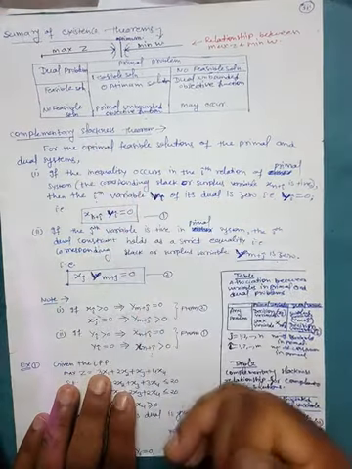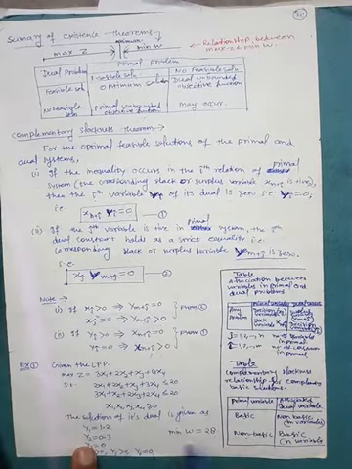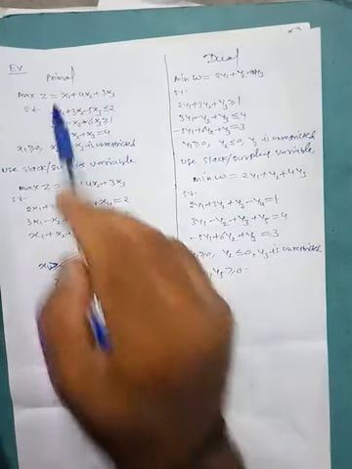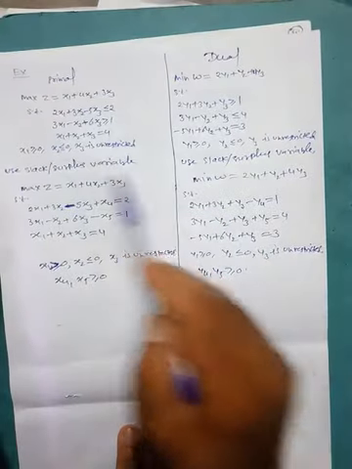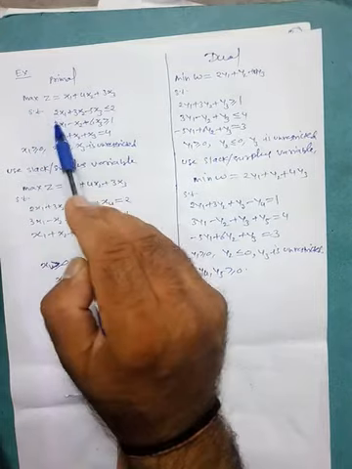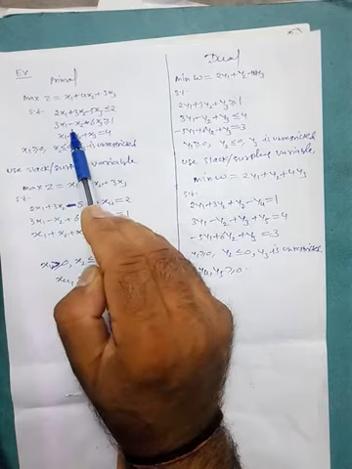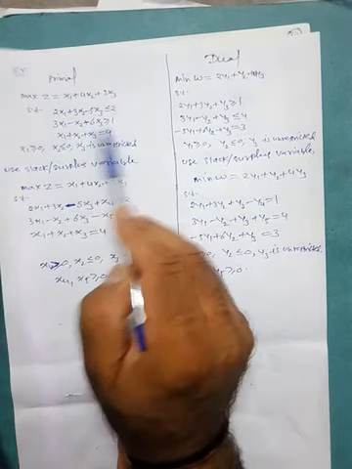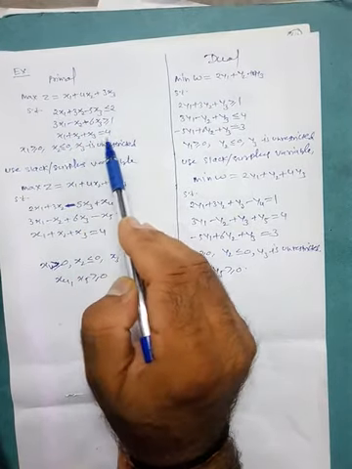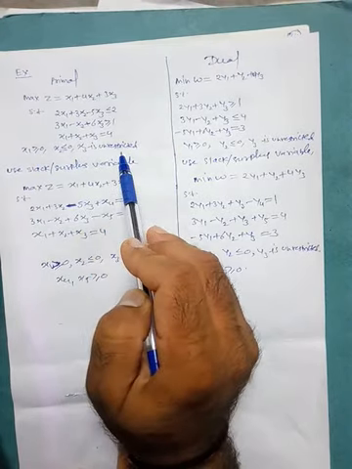Now to understand this in a more realistic way, we are taking the example. Let's see. Suppose we have a primal problem. We have already taken this primal problem in our previous video. Maximum z is equal to x1 plus 4x2 plus 3x3 subjected to 2x1 plus 3x2 minus 5x3 is less than equal to 2, 3x1 minus x2 plus 6x3 is greater than equal to 1, then x1 plus x2 plus x3 is equal to 4. x1 is greater than equal to 0, x2 is less than equal to 0, and x3 is unrestricted.